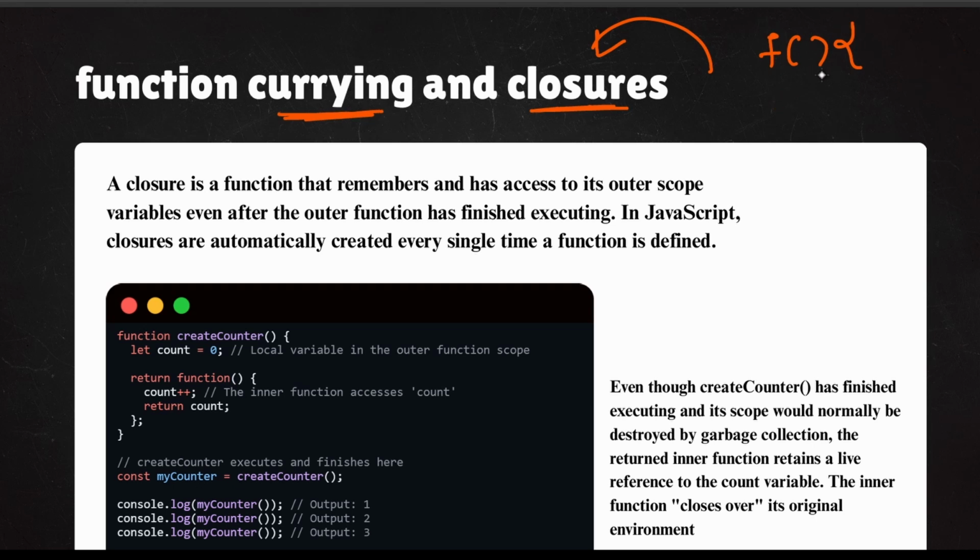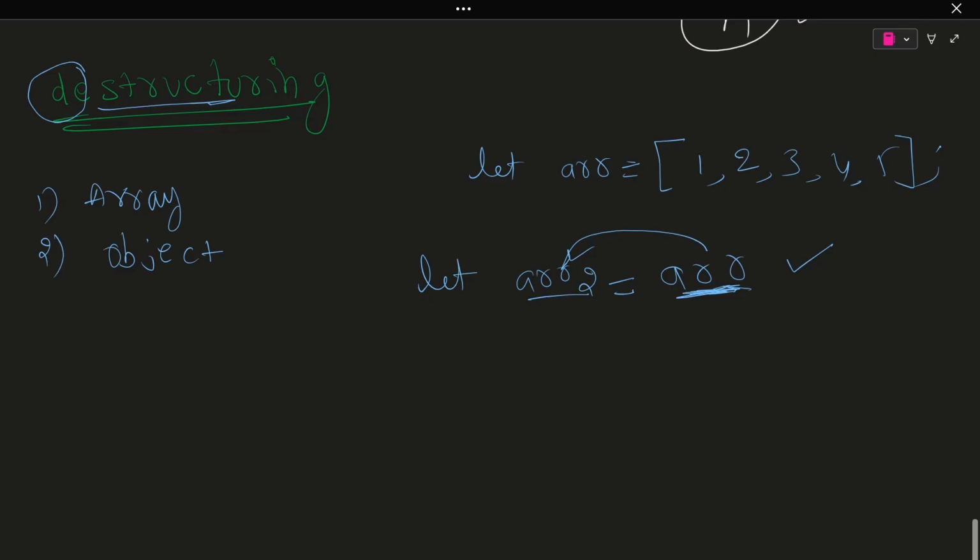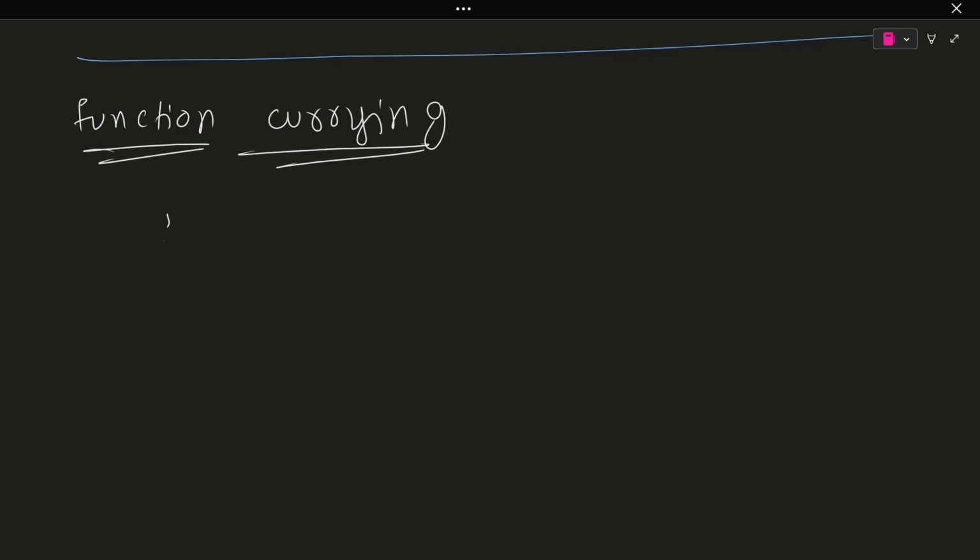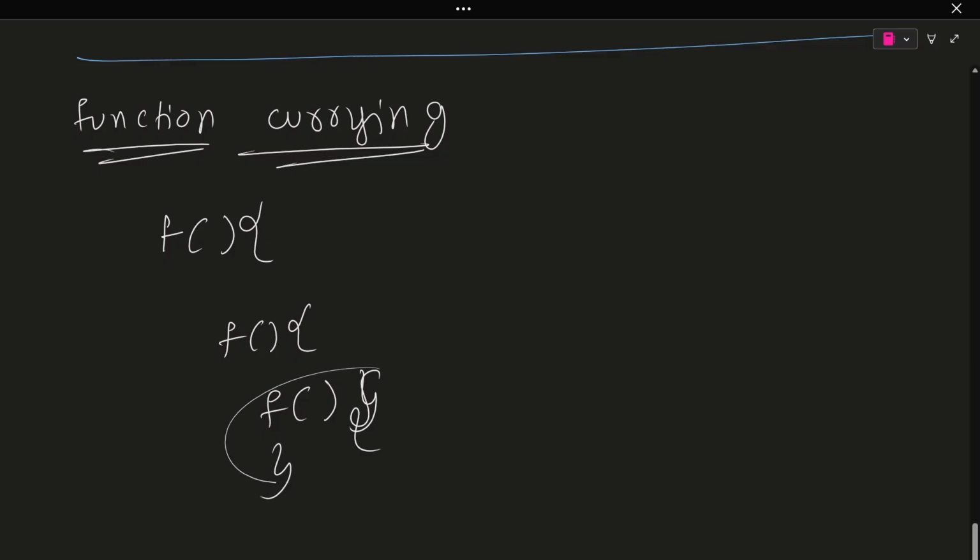Now I will explain what is meant by function currying. Inside we have a function. For the explanation I will come here. First of all, you need to understand what is meant by function currying. As I already mentioned, you have a function over here, and again you have a function over here, again you have a function over here, and let's say this function is closing here, this function is closing here, this function is closing here. So this is known as function currying.